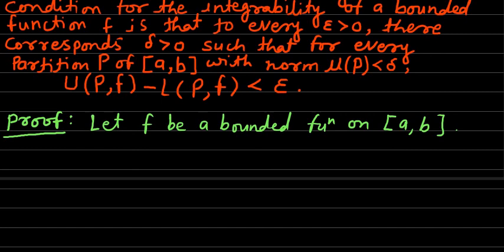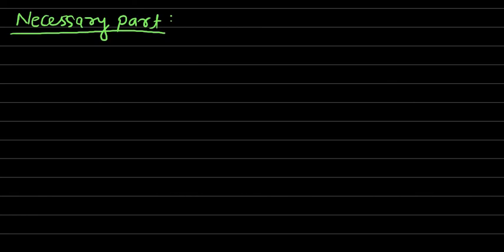Now let us first of all prove that the condition is necessary. In the necessary part, we have to suppose that the function f is integrable, and then we have to show that the condition upper sum minus lower sum less than epsilon is satisfied for every partition with its norm less than delta.